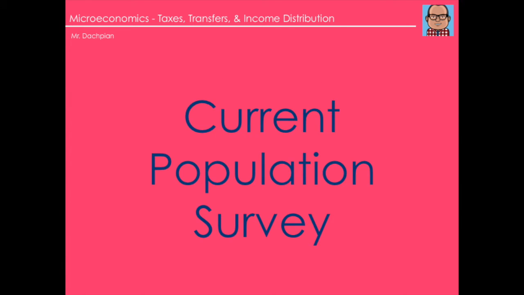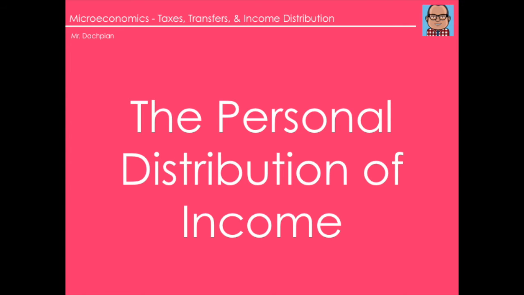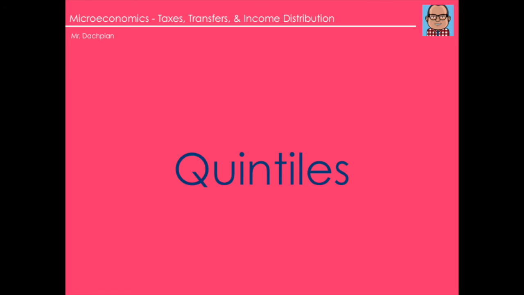Current Population Survey is a monthly survey of a sample of United States households done by the United States Census Bureau. It measures employment, unemployment, the labor force, and other characteristics of the United States population. To summarize income data, we rank the population according to income and divide the population into fifths, or what we call quintiles.